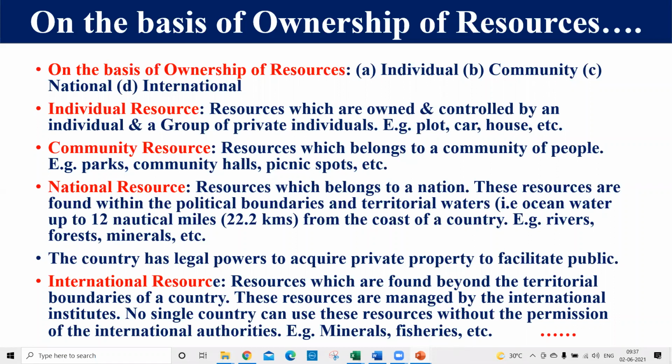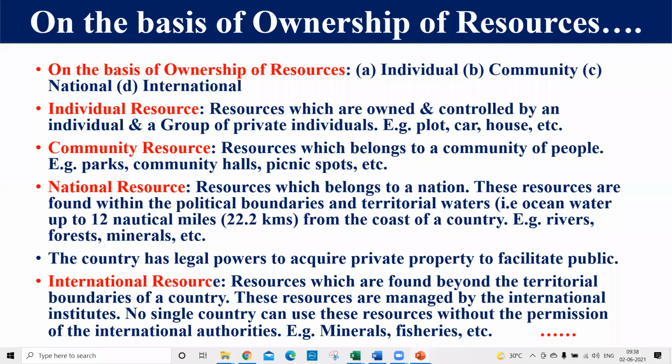Right, friends? So my dear students, now the third one is national resources. We have a lot of resources, and they are found within the political boundary of a country. That's why these resources belong to a particular nation. Suppose we have a private plot of land, but it belongs to our nation India. That's why it is called a national resource also. So the resources which are found within the political boundary of a country are known as national resources. Right, friends?